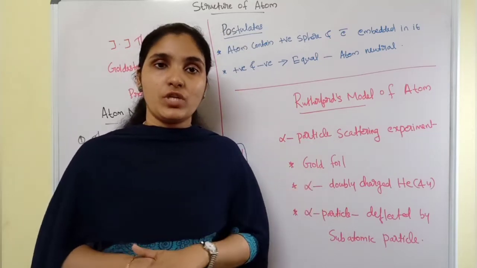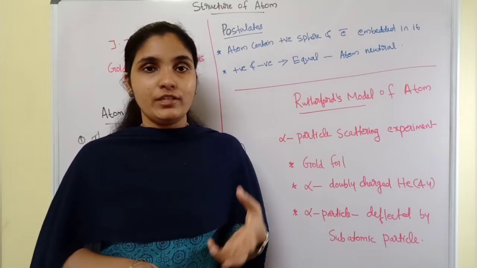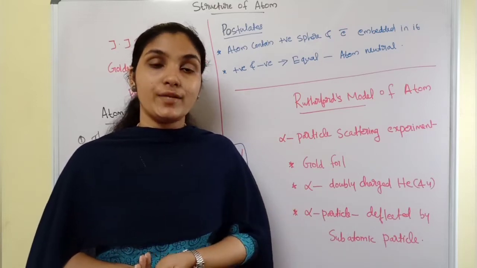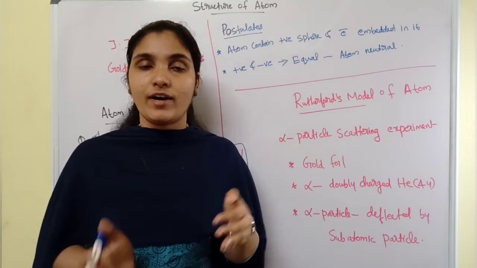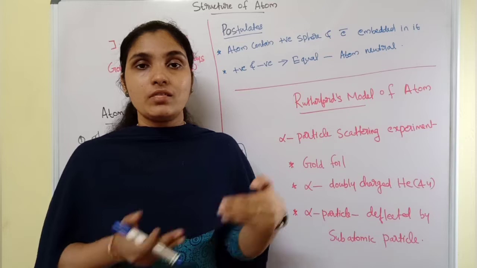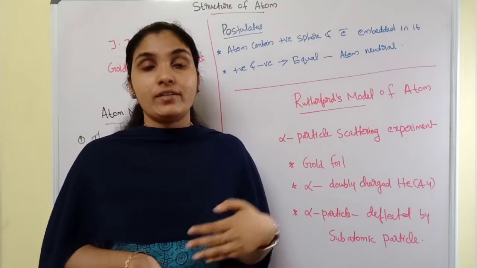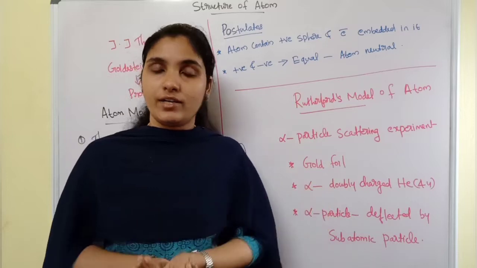From the previous chapter we have learned Dalton's atomic theory, and there the first postulate is that atoms are indivisible. So what is in our mind now? Atoms cannot be divided further, but that was suggested by Dalton.